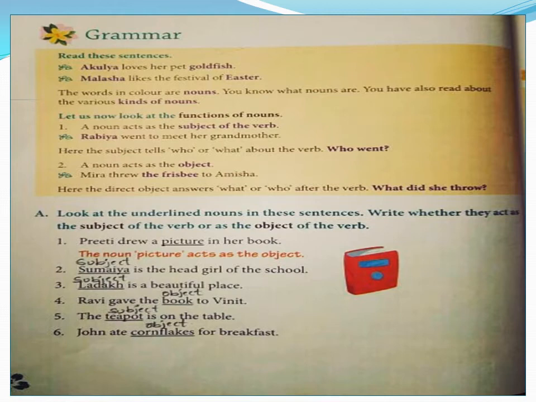Next, the teapot is on the table. Let us question. What is on the table? Teapot. So teapot is the subject. John ate cornflakes for breakfast. Now who ate? John ate. So John is the doer of the action. He is doing the action. So John is the subject. Then what did he eat? Cornflakes. So what he ate is cornflakes. That becomes the object.